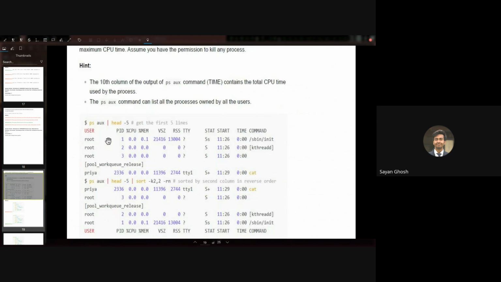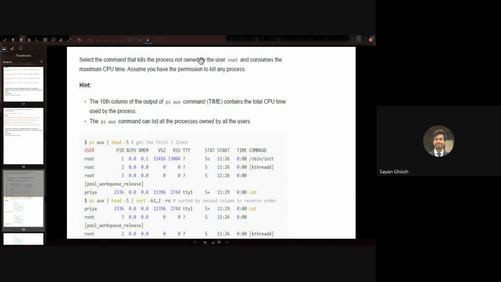Right, so if you do ps aux, you will get output like this, where the first line is the header, and then you have the user, and then the PID, the CPU percentage, memory percentage, and all. And this TIME, which is the 10th column, basically is the total CPU time used by the process. So we want to kill the process that consumes the most CPU time. Right, so which process will be the one that consumes the most CPU time? The line that has the maximum value for the TIME column.